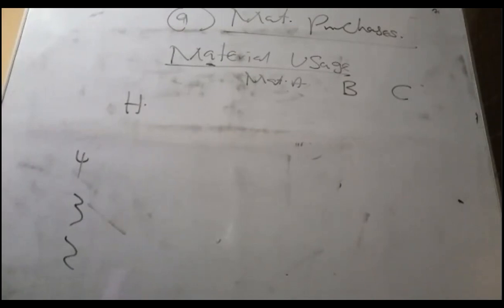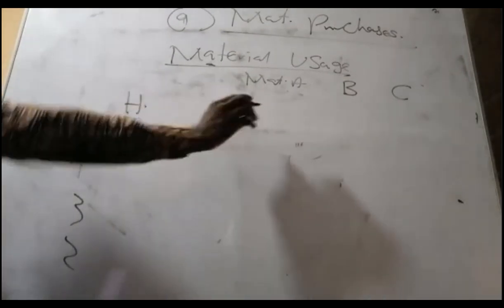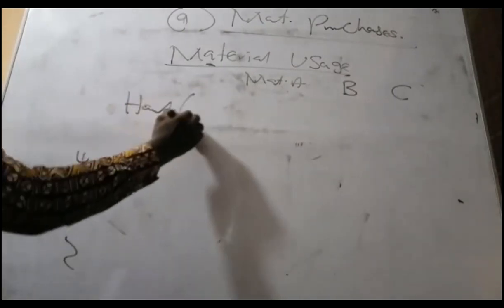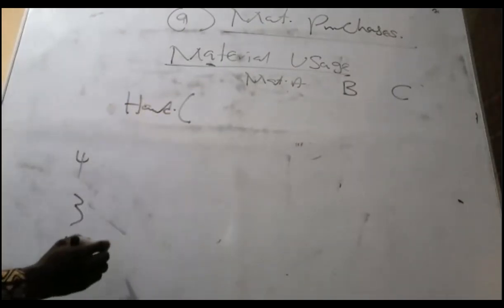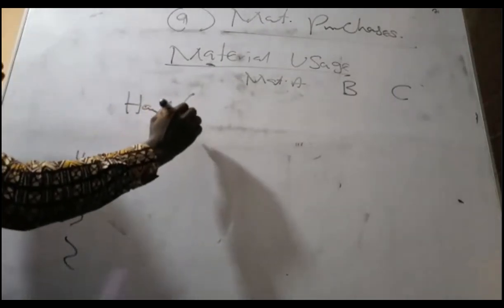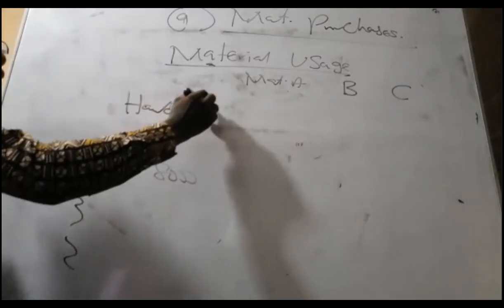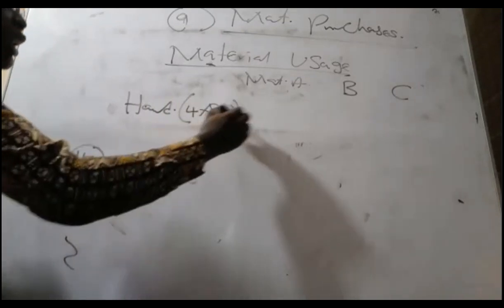Now, so I write hand sanitizer here. Open a bracket. Tell the examiner that if I want to produce 1 unit of the sanitizer, I need 4 units of material A. But now we are producing 8,000. So how many units will I consume? It means we have to do a working of 4 by 8,000. And that will give us 32,000 units.